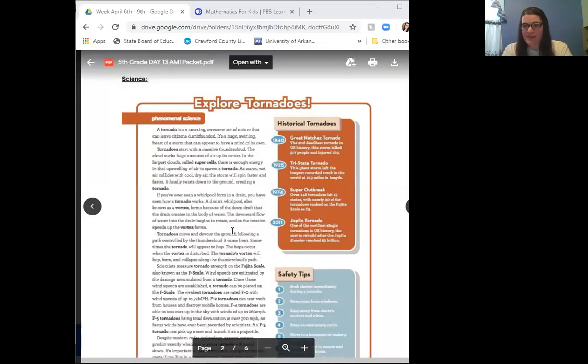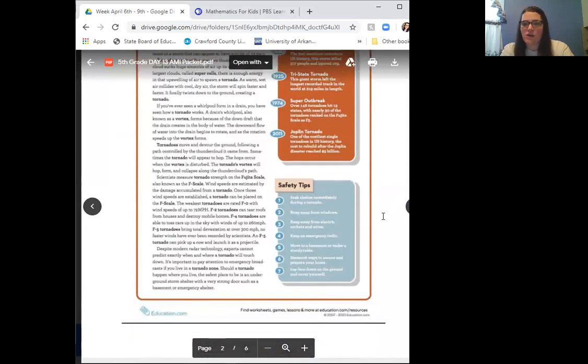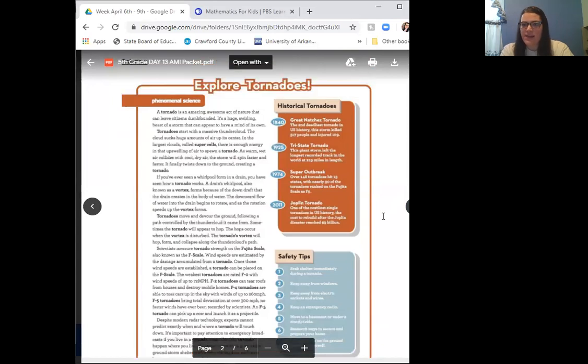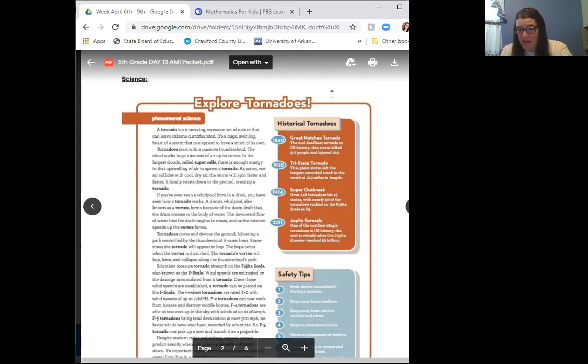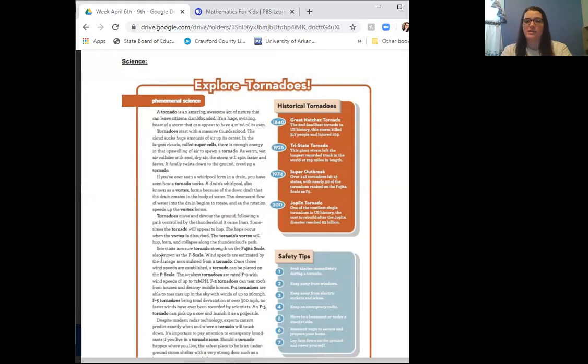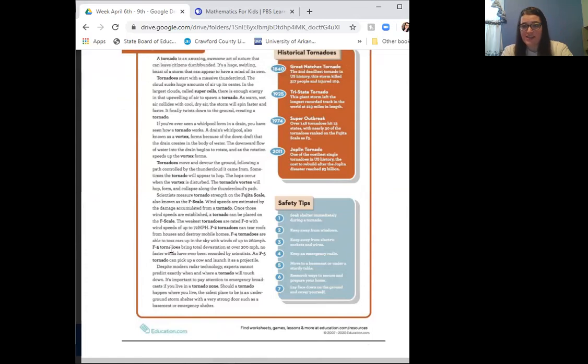So today's science assignment is to read this little article they have here about tornadoes. It says, explore tornadoes. And then it just has this long little article, these little few paragraphs about tornadoes, and then it gives you historical tornadoes, and then it gives you safety tips for during tornadoes. So you have your safety tips, historical tornadoes, and then this tells you everything about tornadoes, how tornadoes work, how tornadoes form, how they measure tornadoes using the Fujita scale.